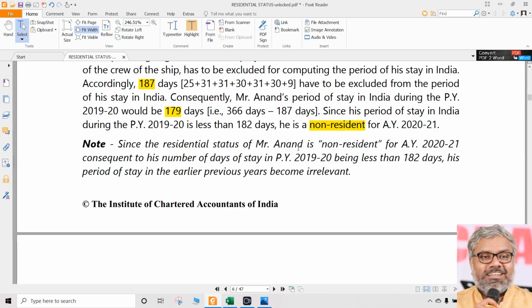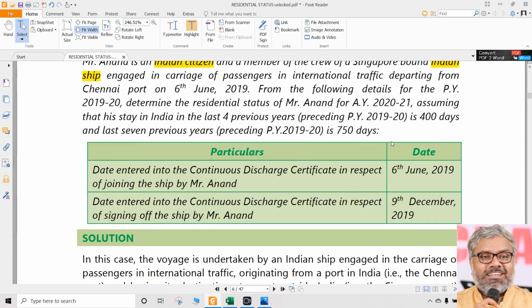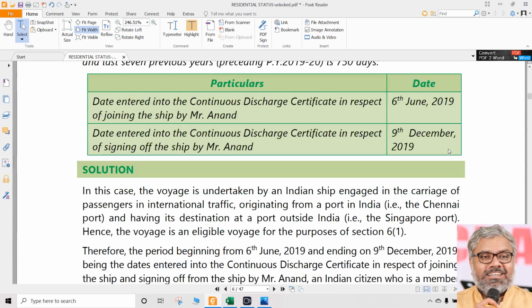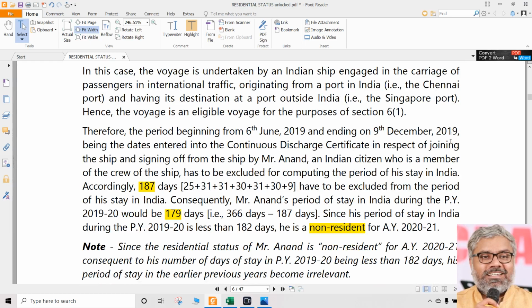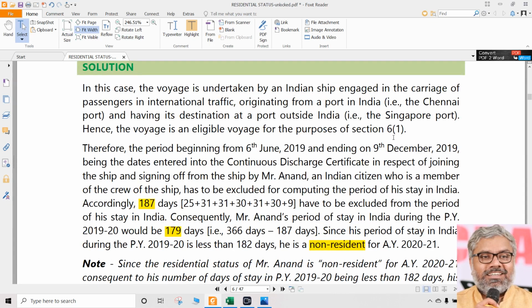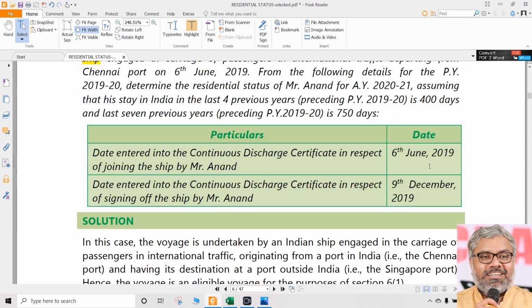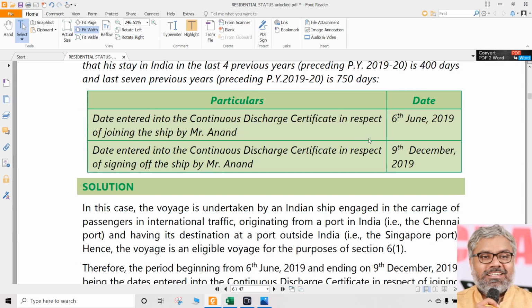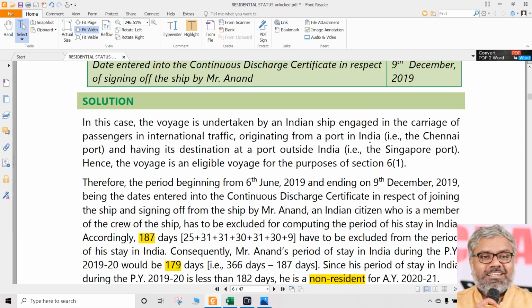non-resident. Somebody might say, sir, he stayed for more than 60 days and stayed for more than 365 days in the 4 years immediately preceding the previous year. No? Means he has satisfied the second condition. No? Then the answer should be, yes, he satisfied the second condition, but it is not applicable for him because he falls in exceptional category, not under normal category. As an Indian citizen and as he is going outside India as a crew member of an Indian ship, he falls under exceptional category. So second condition is not applicable for him.